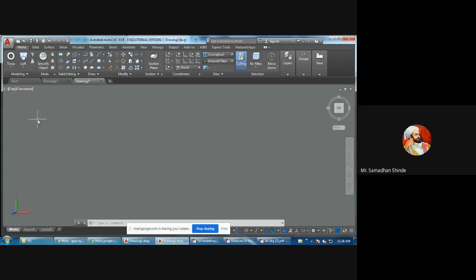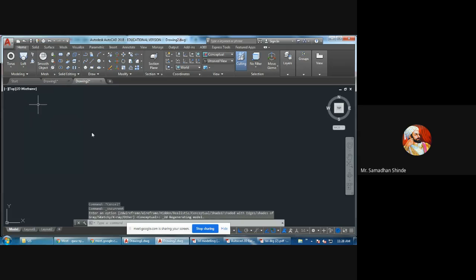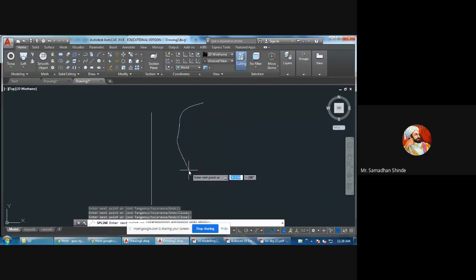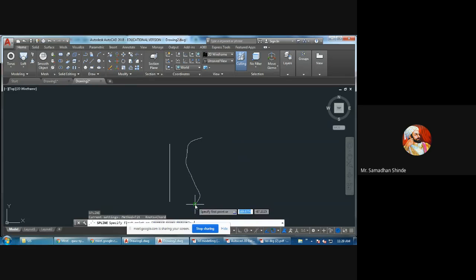So revolve. Okay. So what is revolve? There is one axis line. Then here you can draw any object, and any object can be revolved. Maybe like this. Anything like this, suppose, enter.